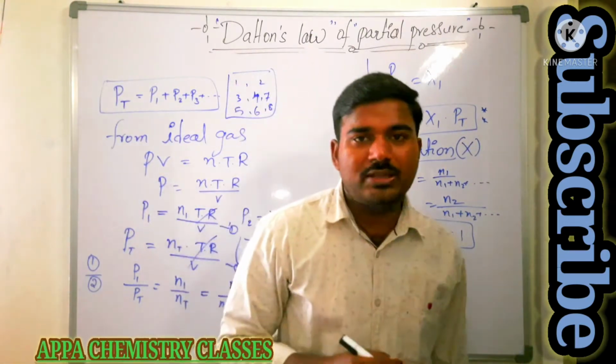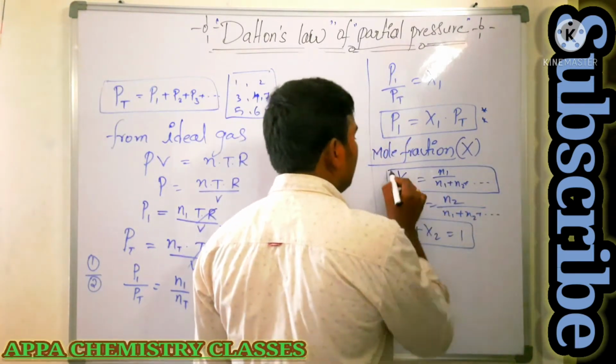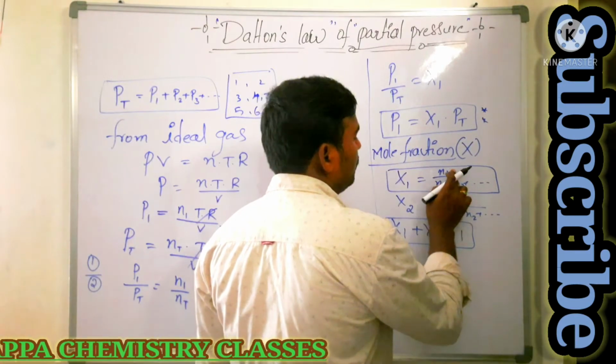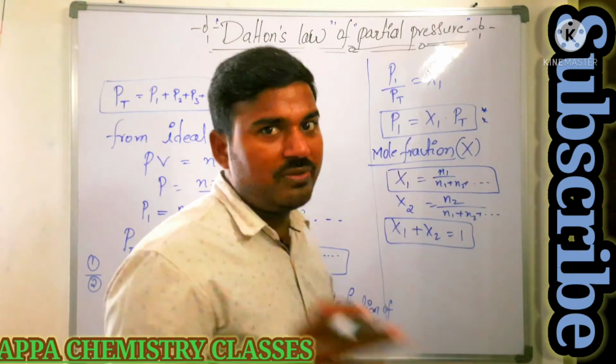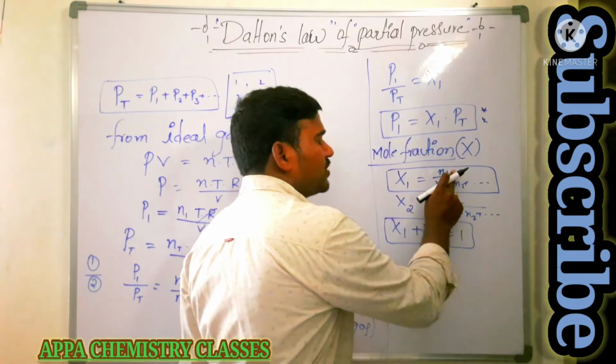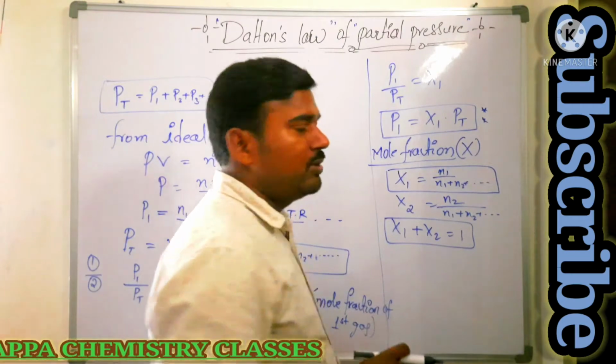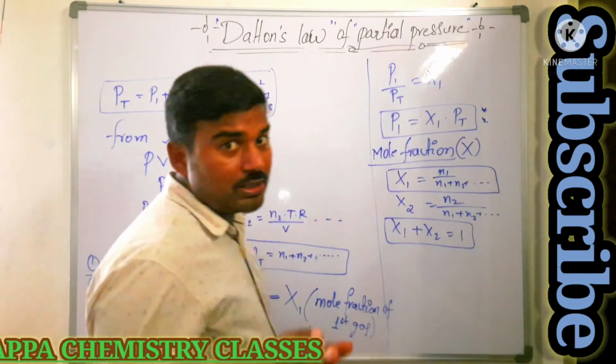So how can we define the mole fraction here? Mole fraction is defined as the ratio between the number of moles of one component to the total number of moles. If I want to calculate the mole fraction of the first gas, I divide the number of moles of the first gas by the total number of moles, and then we get the mole fraction. Okay, is that clear? Mole fraction.